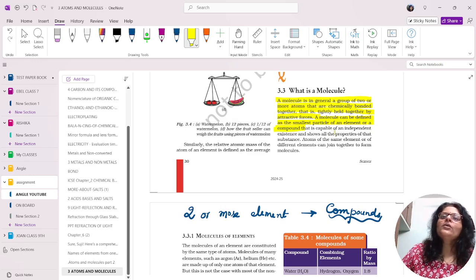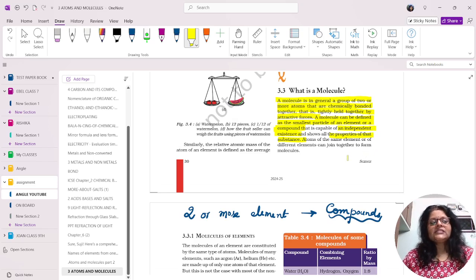Molecules are capable of independent existence and show all the properties of that substance. Atoms of the same element come together to form molecules of elements. When two atoms combine we call it diatomic. If there is only one, we call it monoatomic.